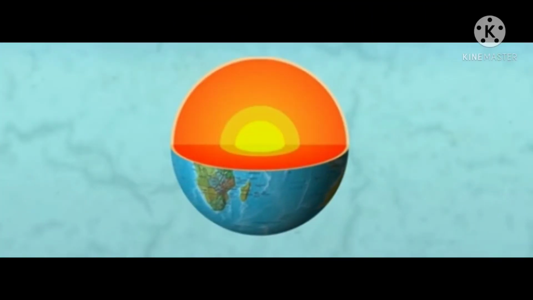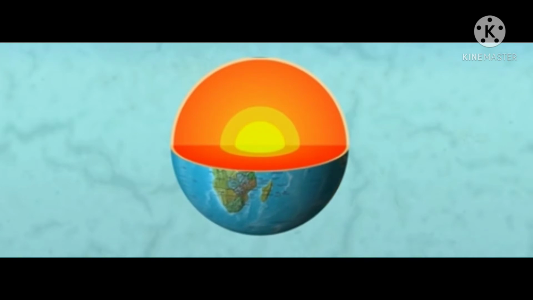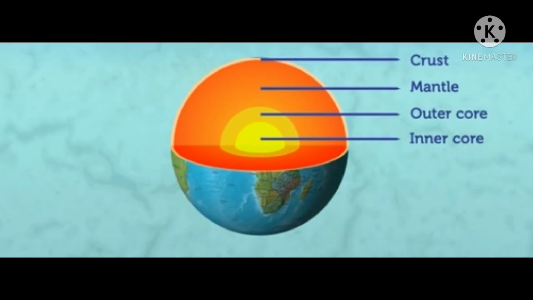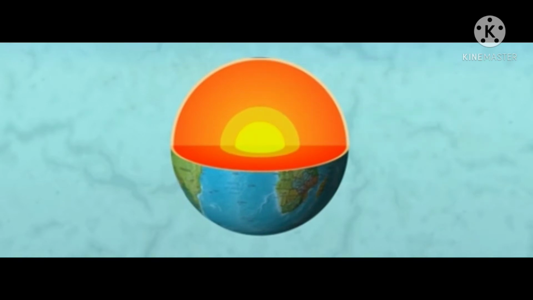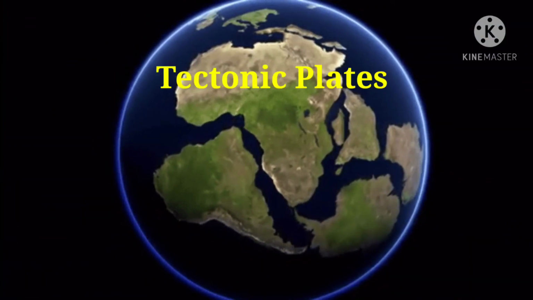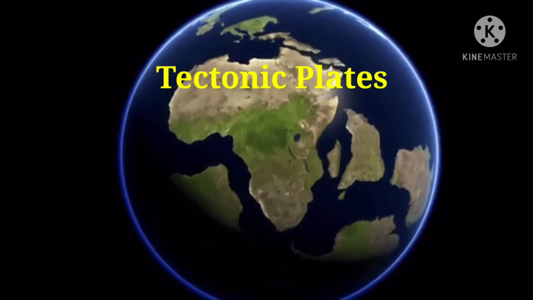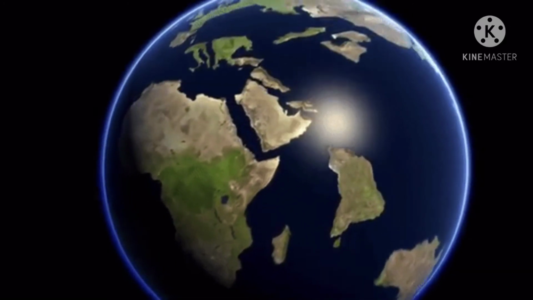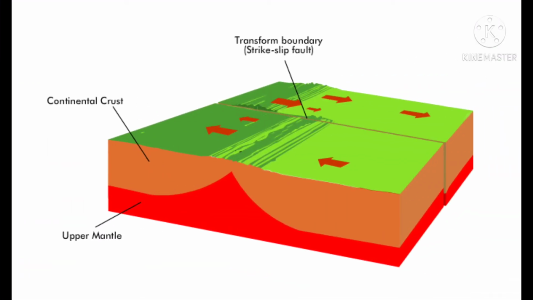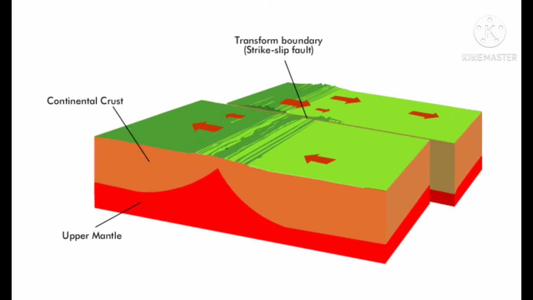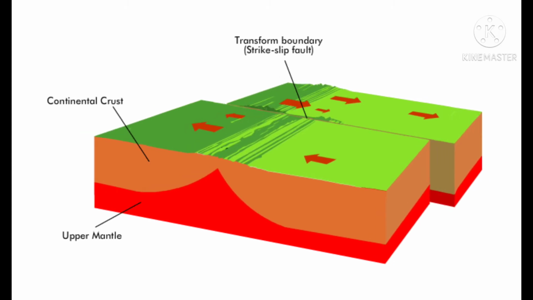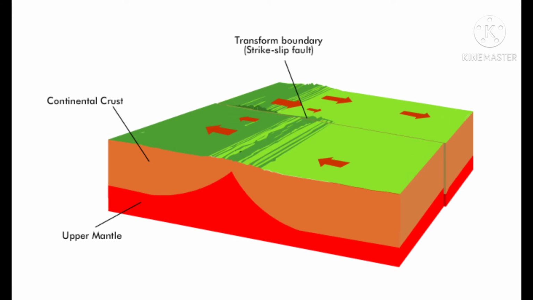Now we will see in detail what causes earthquakes. The earth has four major layers: the inner core, the outer core, mantle and crust. The crust and top of the mantle make up a thin skin on the surface of our planet. But this skin is not all in one piece. It is made up of many pieces covering the earth called tectonic plates, and the edges of the plates are called plate boundaries. These pieces keep moving around slowly, sliding past one another and bumping into each other. These plate boundaries are made up of many faults, and most of the earthquakes around the world occur on these faults.